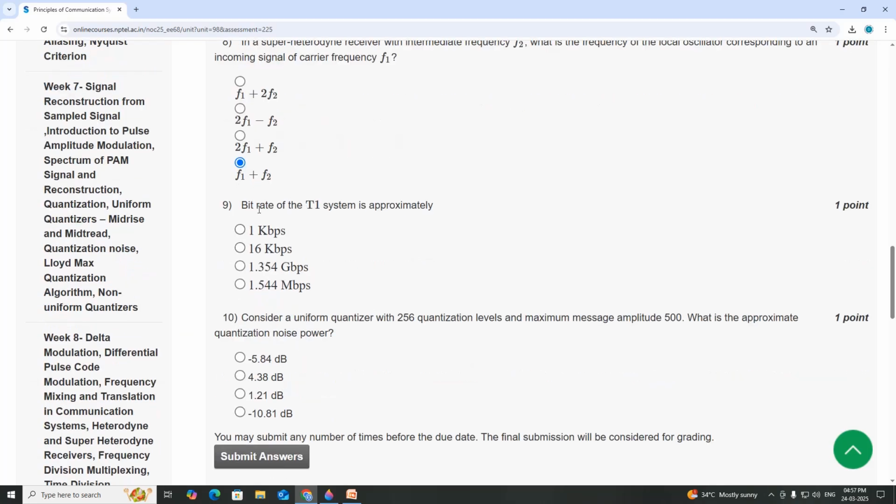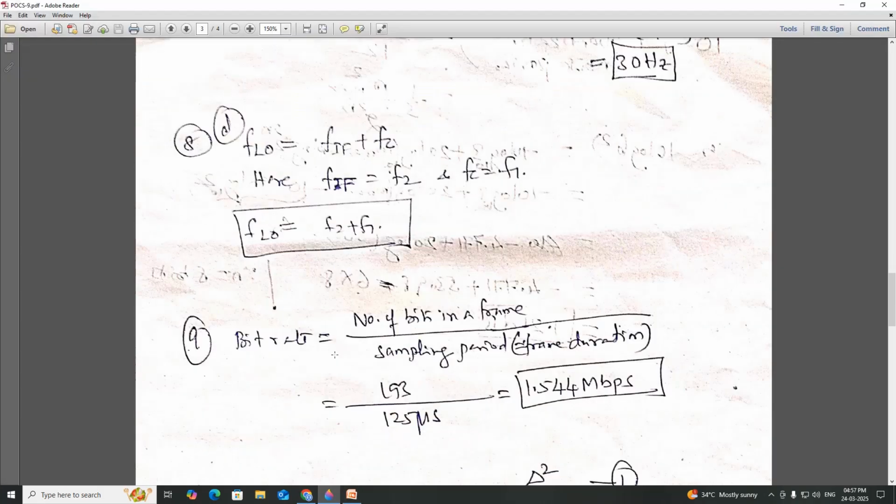Now ninth one: the bit rate of a T1 system is approximately what? Bit rate is equal to the number of bits in a frame divided by the sampling period. The number of bits we can calculate as 193, which is already discussed in the lecture, and the sampling time is 125 microseconds, which is also discussed. This entire problem is already discussed in the lecture.